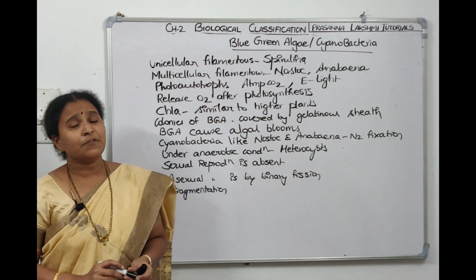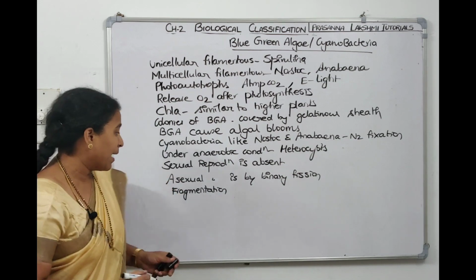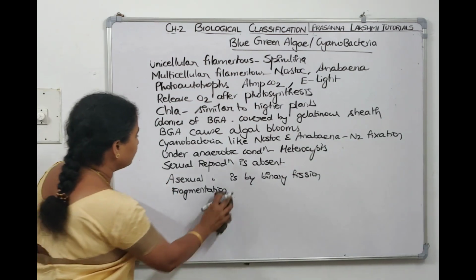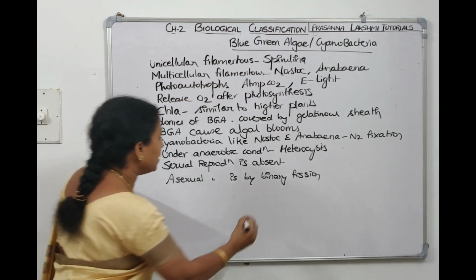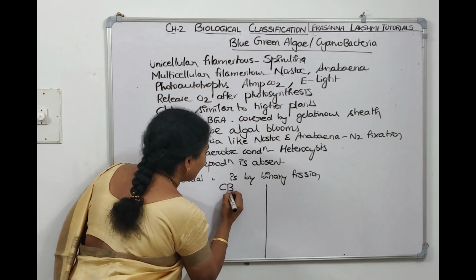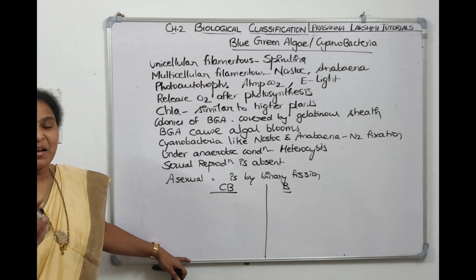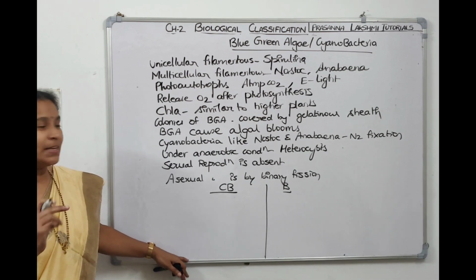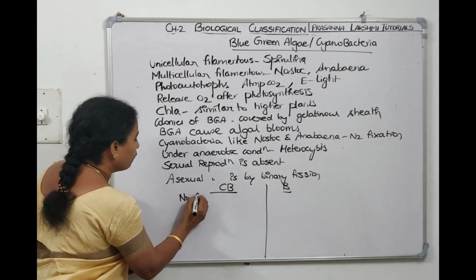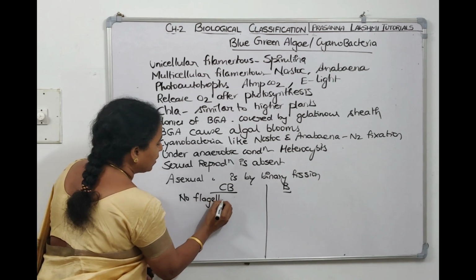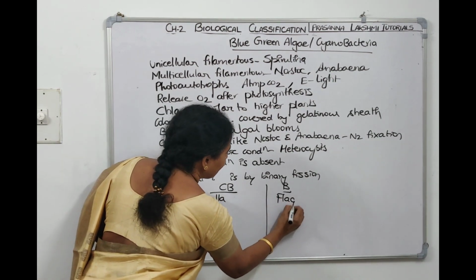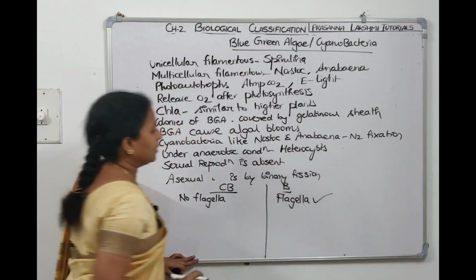Then, if we have to see the differences between Cyanobacteria and bacteria, I'll write it down. In Cyanobacteria, flagella are not there, but in bacteria, locomotor structures, flagella, are there. So write down no flagella, whereas here flagella are present, right?